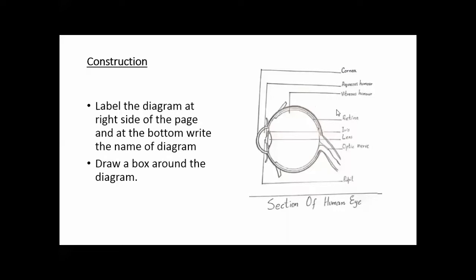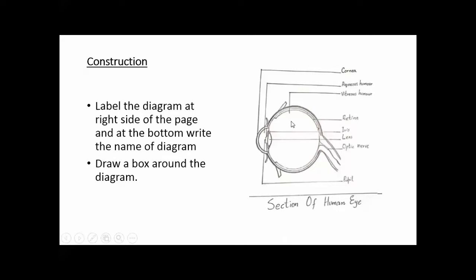You will label the diagram on the right side of the diagram. And in which form? You will write the labels in sentence style, which means the first letter of the label should be capital and the other letters small. Okay, this is the labeling of the diagram. Here, this is cornea, the front part of the eye, transparent tissue. This is cornea. This one is the aqueous humor.